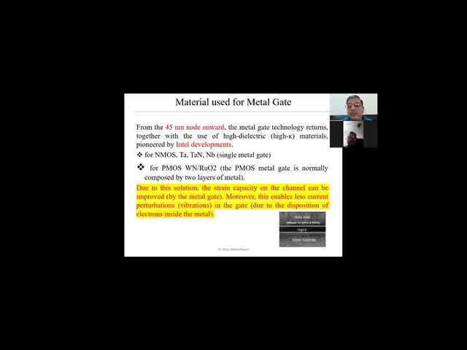And one more thing, for the polysilicon material, we generally use the chemical vapor deposition, CVD process, for the deposition of the polysilicon gate. But for metal gate technology, when we have to deposit the metal in a single step, we have to use ALD. That is a different type of CVD process called atomic layer deposition. It's also a single step deposition process, so the fabrication time and fabrication cost also reduce. As the structure of the device is changing, fabrication technology is also going to change. They are also facing some problems, some challenges.